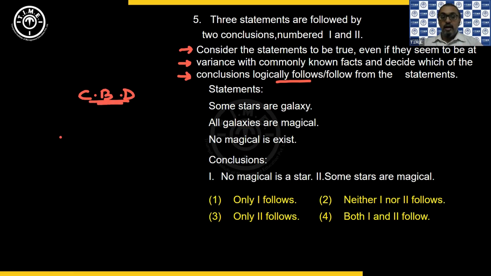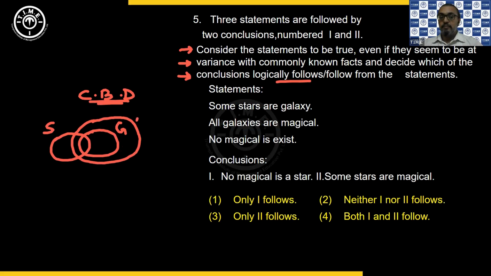So we have some stars are galaxies. Okay, then we have all galaxies are magical. And then we have no magical is exist. So this is how we take the combined basic diagram.